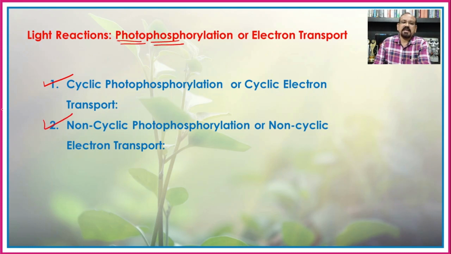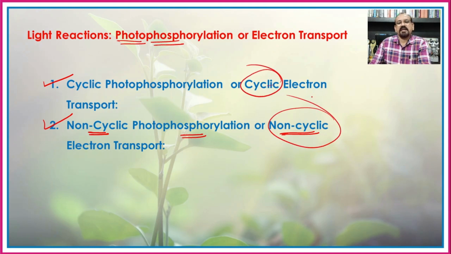Number one, the cyclic photophosphorylation or the cyclic electron transport, and second, the non-cyclic photophosphorylation or non-cyclic electron transport. When we consider the difference between the cyclic and the non-cyclic, if the electron is emitted from one particular place and again comes back to its original place, then we can consider that it is a cyclic process.